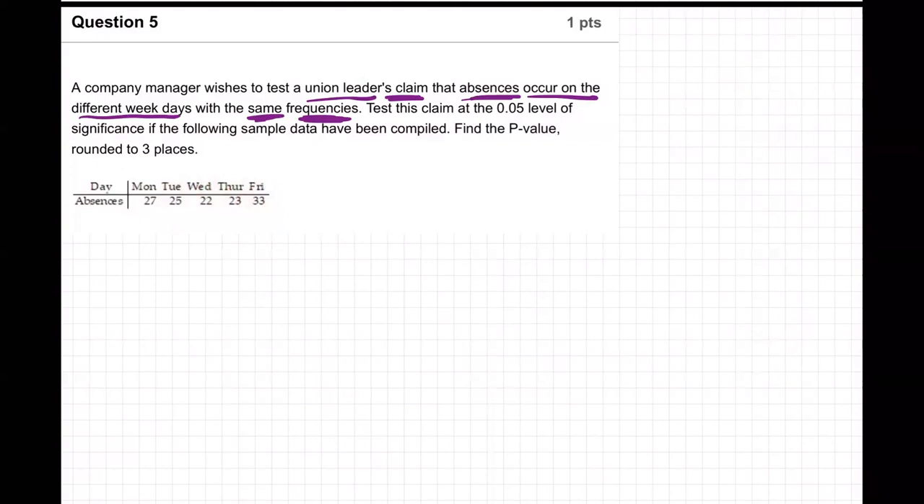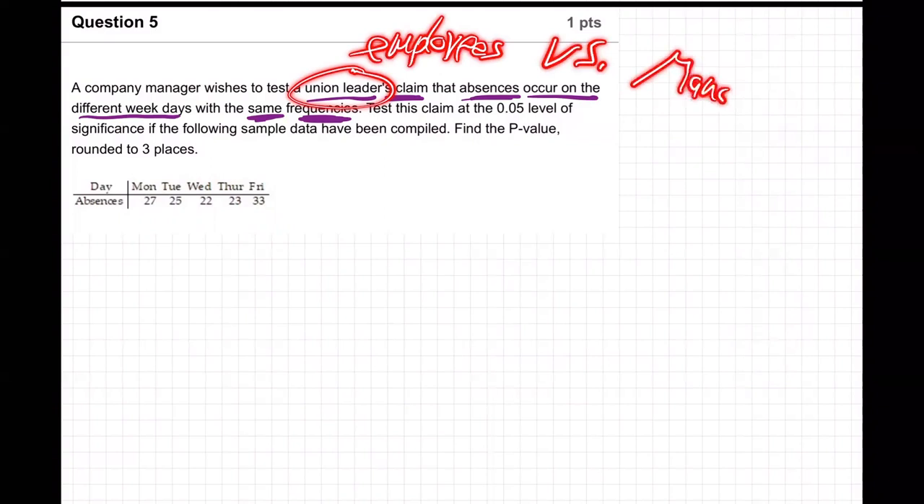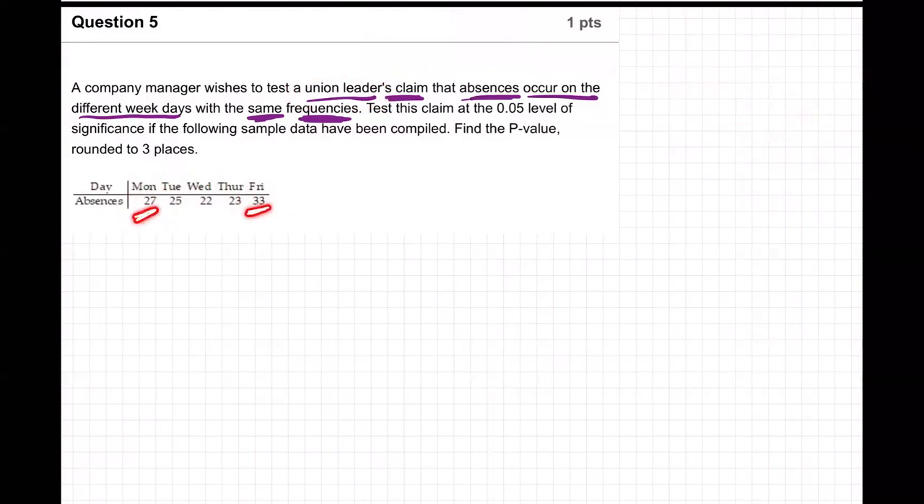Why would the union leader care about this? Well, the union always represents and backs the employees, and they're versus management. So basically the managers are probably saying, hey, look, these employees are being abusive. They're calling in sick on Fridays and Mondays when they're not really sick because they just want to make their weekend go longer or start earlier. And we can see that sure enough, the Friday and Monday numbers are a little bit higher than Tuesday, Wednesday, Thursday. So it looks like there might be a little bit of truth to that.